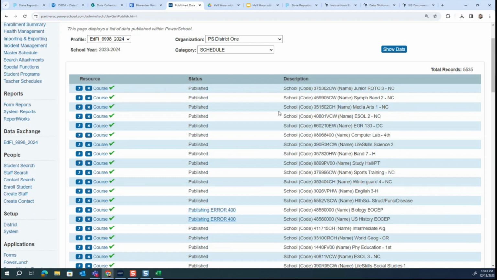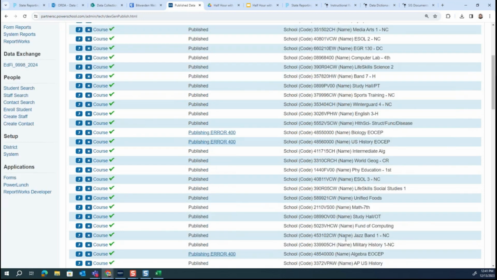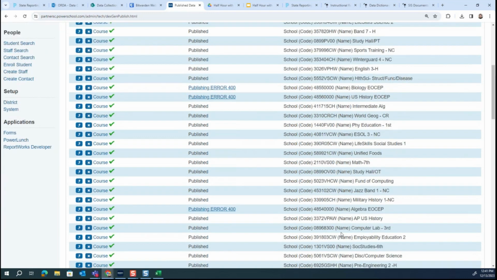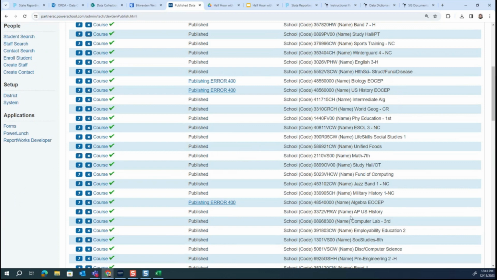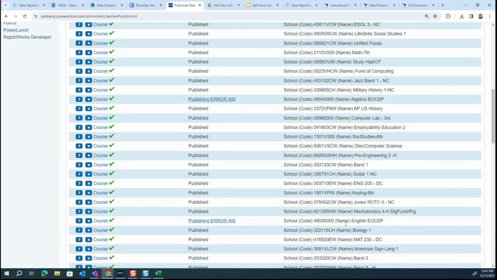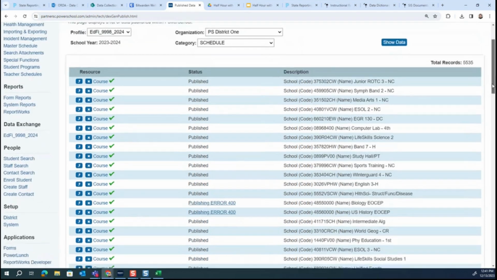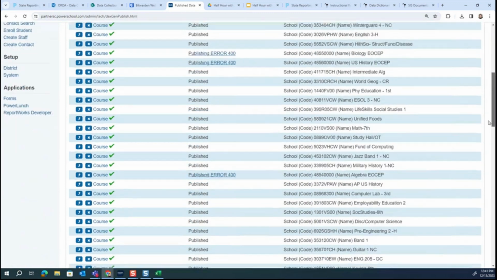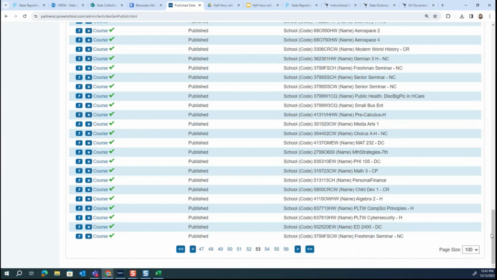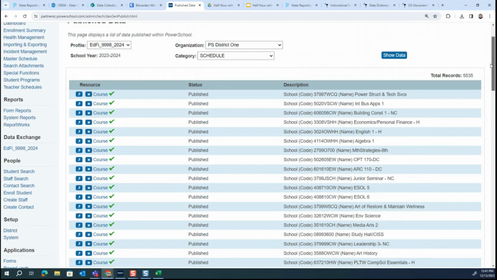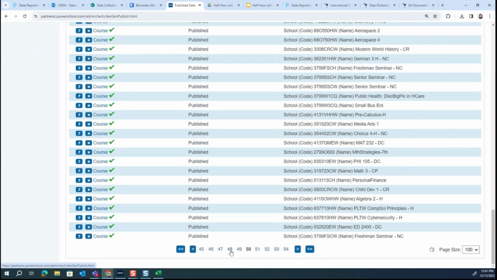Notice that over here in the description, we have the names of the courses. So I'm looking for my Algebra 1 EOCEP. It was Algebra 1. It didn't just say Algebra. So I don't think that's it. The one that's not on this page. Let's see if it's on the next page. If it's not, there aren't that many of them, so we can just publish all of our errors there and do that instead.